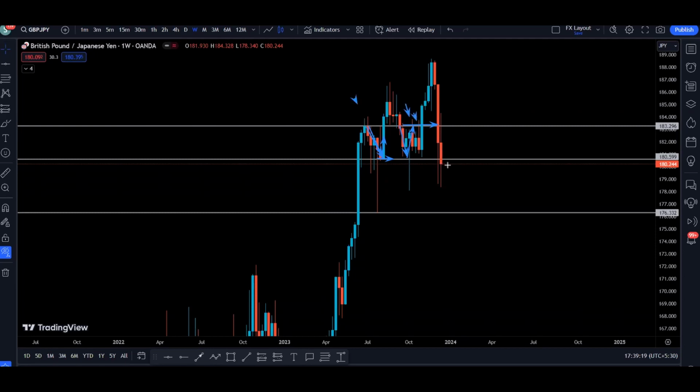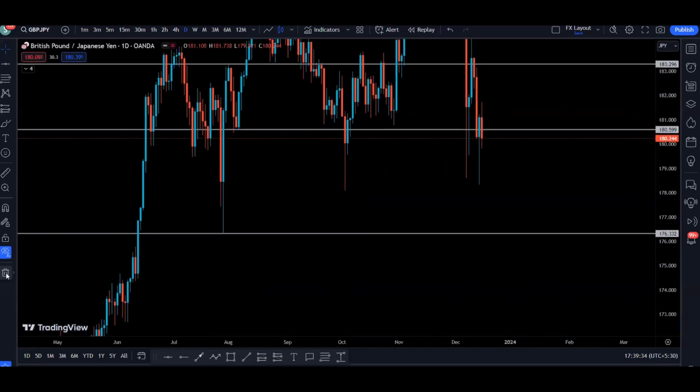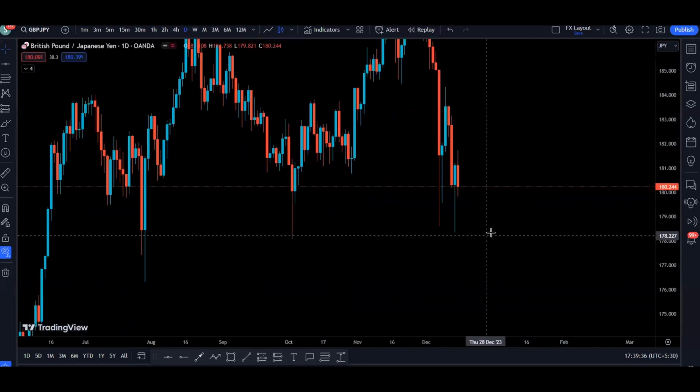So now on the new candle, what I anticipate is the new candle to come up, create the top wick, basically retest this area and continue going to the downside to retest this low. That is something I anticipate on the weekly candle. Now let's go to the daily candle to see what is happening on the daily time frame. Let's delete the support and resistance lines.